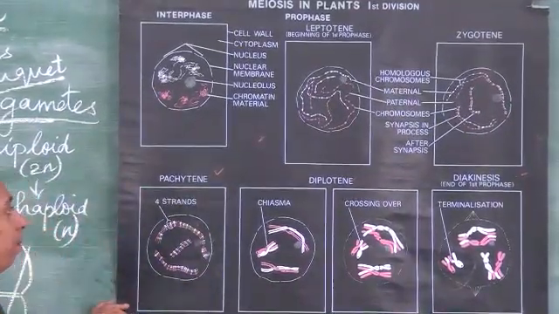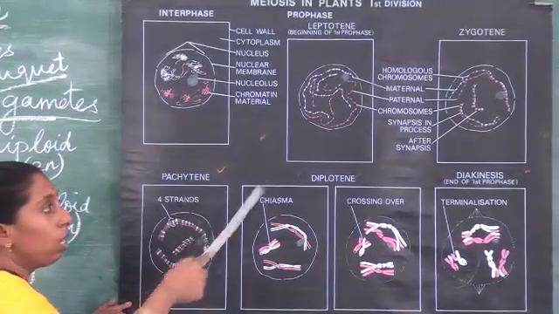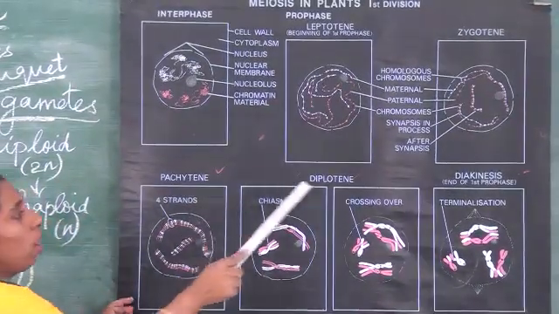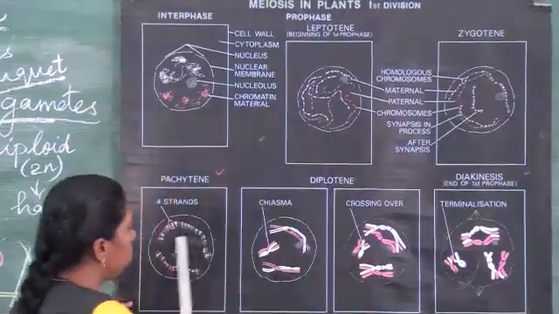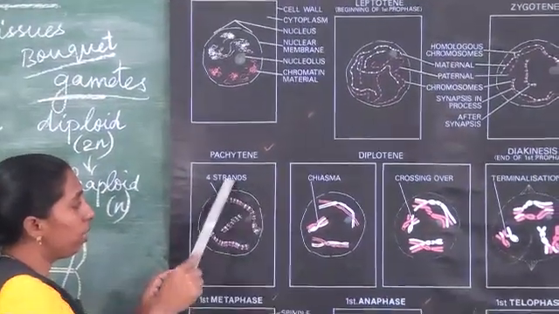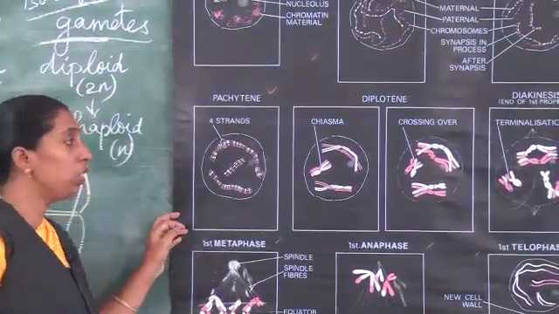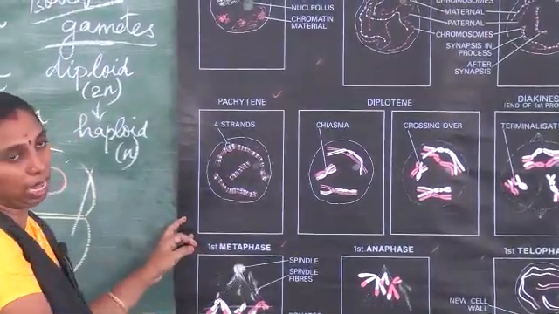Now the third stage is called the pachytene stage. Here is the doubling of chromosomes. You can see 2 strands, and these 2 strands now become 4 strands. So here it is the tetrad stage of 4 strands. And in this pachytene stage, recombination takes place.